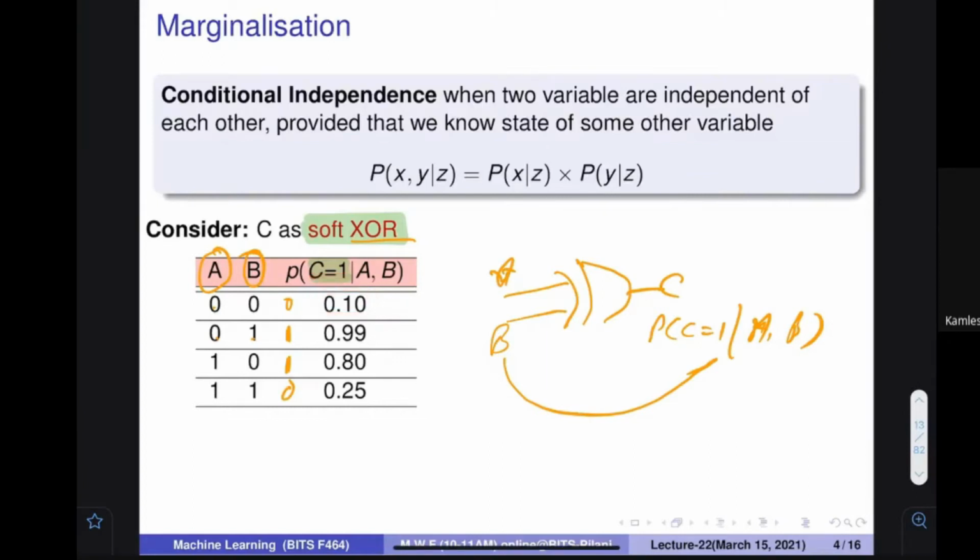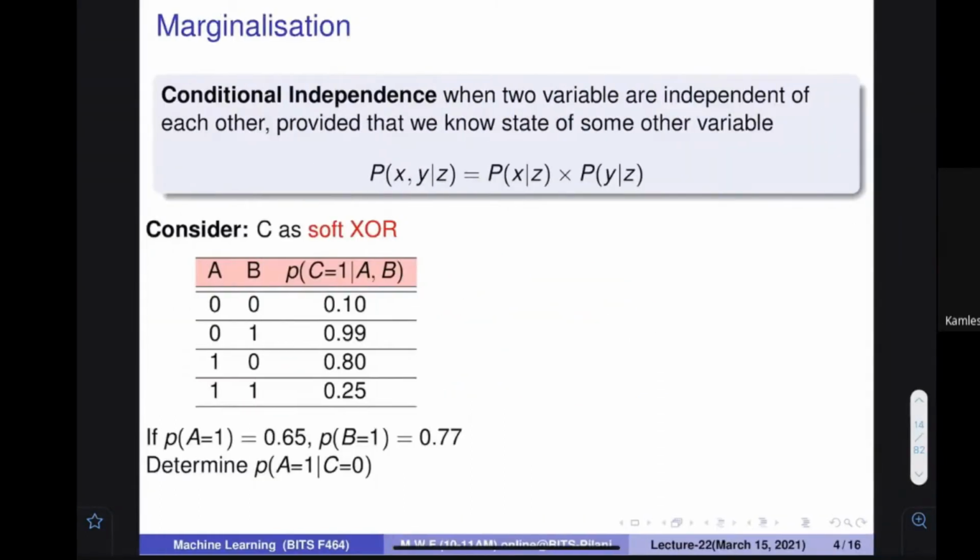Let's assume that there is some faulty circuit that is going to give you some time 0, 1, there is some problem. That's why I'm telling that it is soft XOR. So for 0, 0, it should be 0, but it is 0.01. When it is 0, 1, the probability should be 1, but here the probability 0.99 means in 100 cases there is some flaw. Similarly, 1, 0 it is 0.80, lot of flaw. 1, 1 should be 0, but probability is 0.25. Let's assume that these are the probabilities given to us.